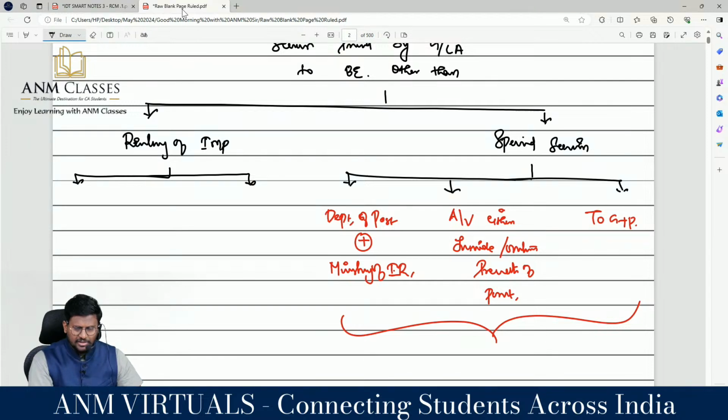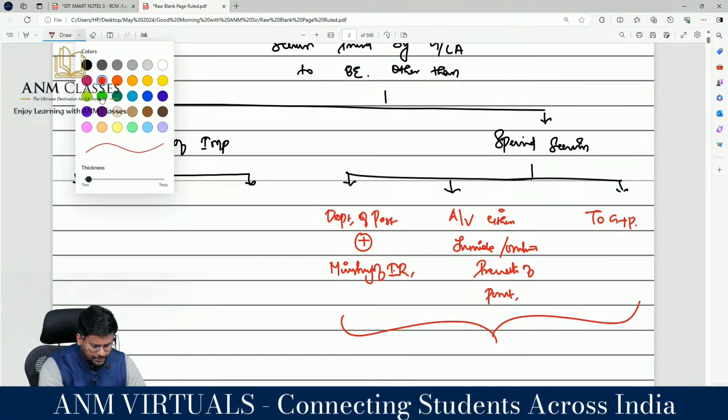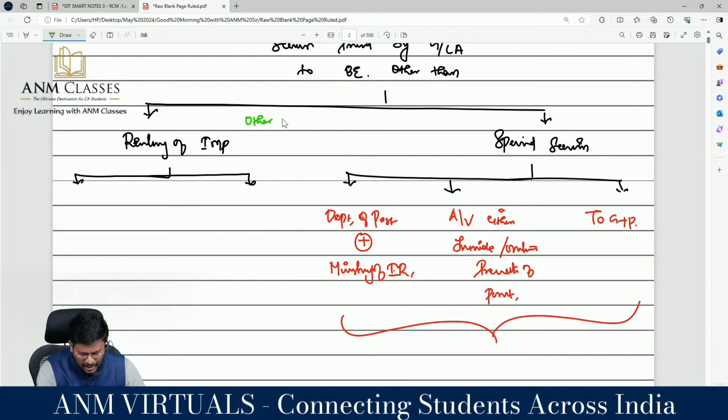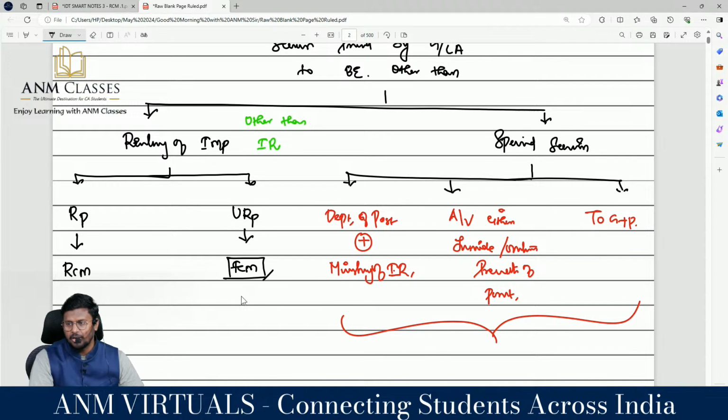So we can classify it like this. Renting of any immovable property can be classified into two categories. Shall we write that amendment, add that amendment? Yes, they now have other than Indian Railway. Indian Railway is always FCM, whether it is a registered person or an unregistered person. To a registered person, RCM will be applicable. If it is an unregistered person, FCM will be applicable. Are you really with me?